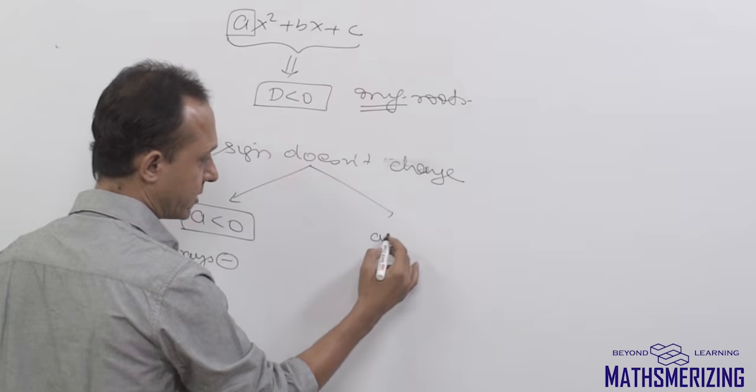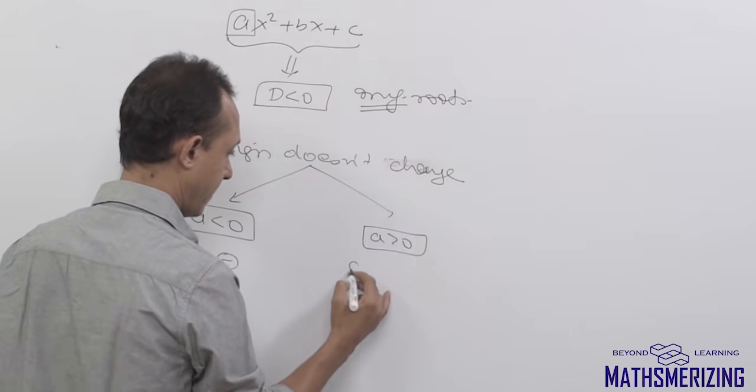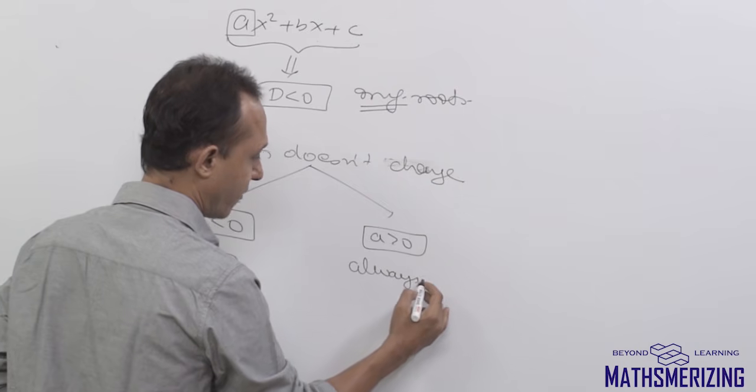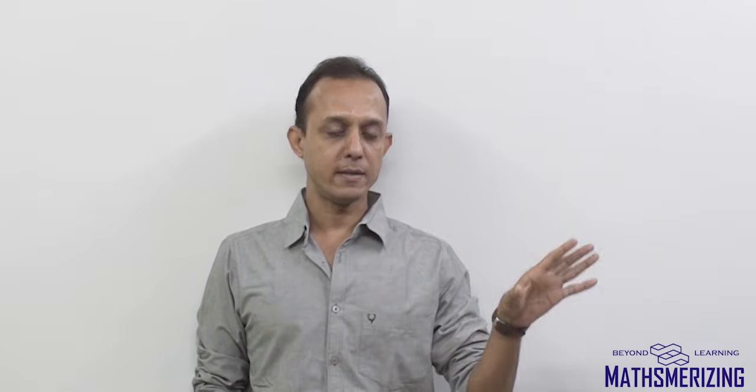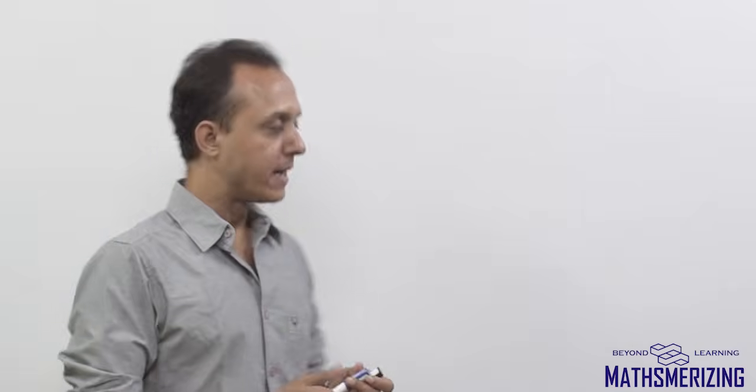And if a is positive, then it will always be positive for all the values of x. Now rule number 2 and 3, they are used with rule number 1. So I'll take one example.